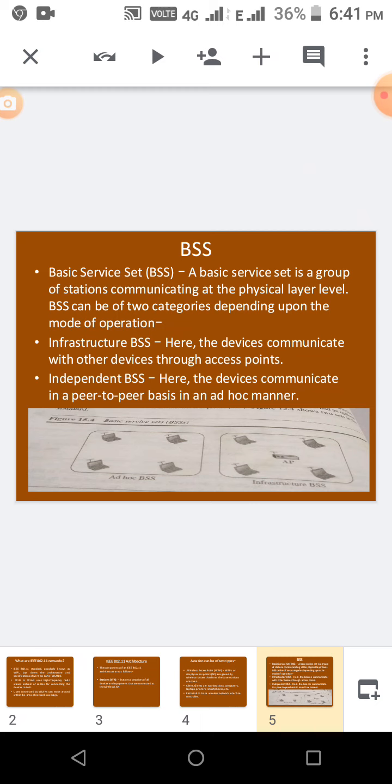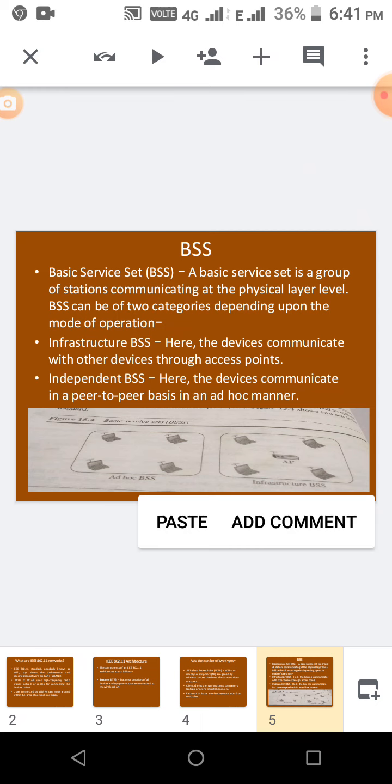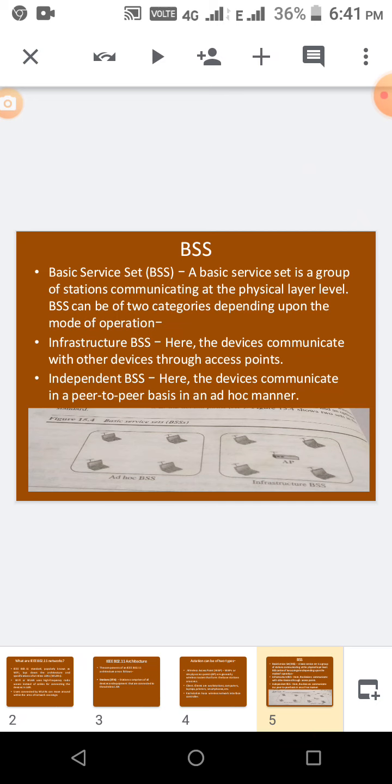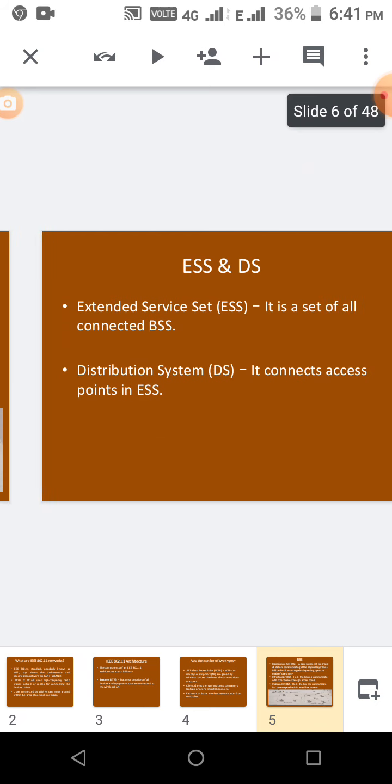What do we mean by infrastructure BSS? Here the devices communicate with other devices through access points. If it is an infrastructure BSS, there will be an access point. And independent BSS means devices communicate on a peer-to-peer basis in an ad hoc manner.